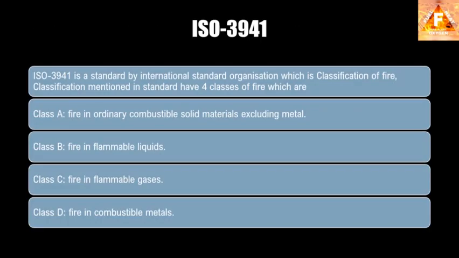ISO. ISO, which stands for International Organization for Standardization, is an international standard setting body with representatives from various national standards organizations. And as per ISO 3941, the classification of fire is done into Class A, B, C and D. Class A is for the fire in ordinary combustible materials, Class B is for flammable liquids, Class C for flammable gases, and Class D is for combustible metals.